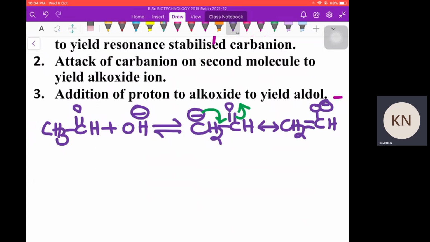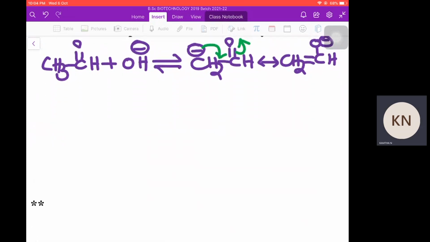So it is a stable carbanion. This stable carbanion will attack a second molecule of aldehyde to yield an alkoxide ion. That is the second step.